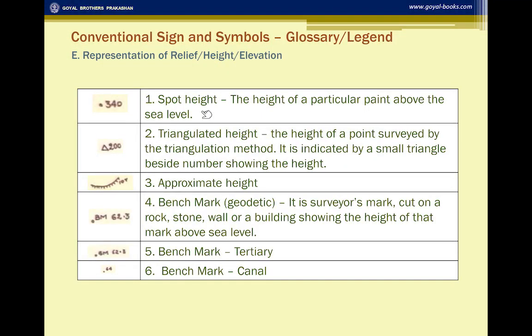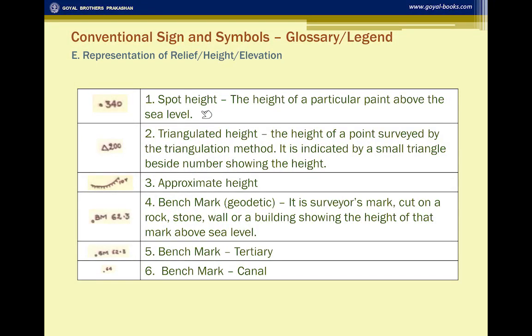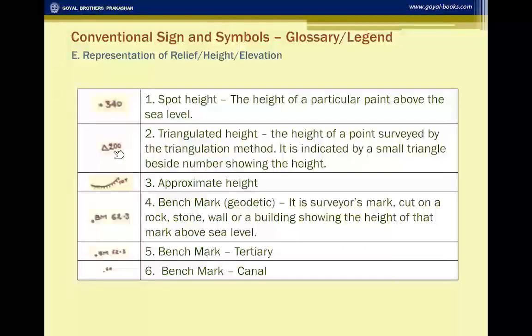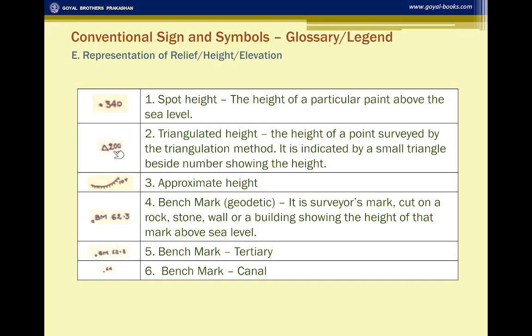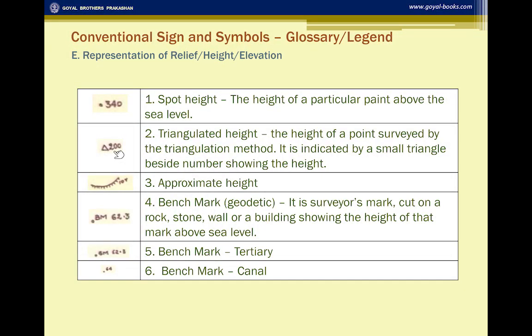Now, some relief features you can see are shown with particular symbols. A dot with 340 means this is the spot height, which means that this particular point on the survey sheet is 340 meters above sea level. There is triangulated height. It means that the survey was done by the triangulation method, and this is the surveyor's mark where the triangle is shown to show the method, and it is 200 meters above sea level. Approximate height is shown by this symbol and benchmark by BM.